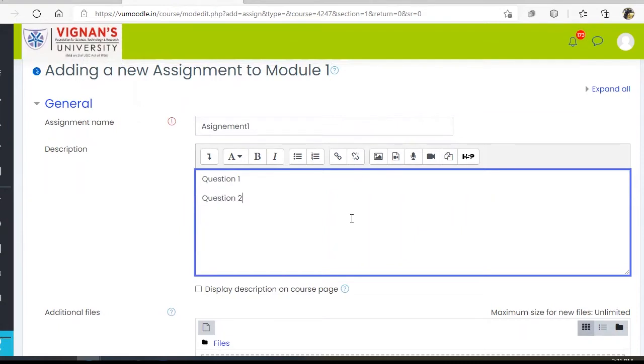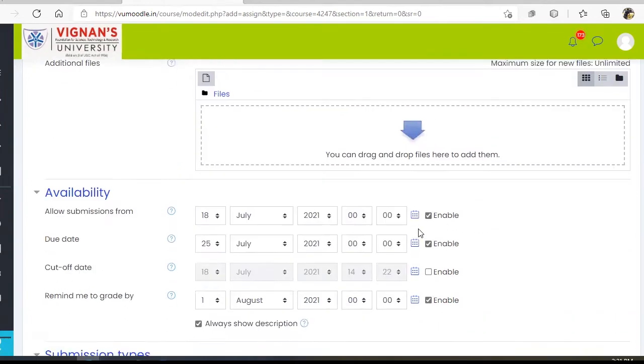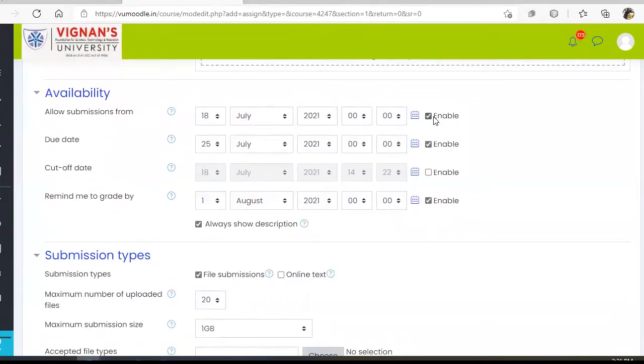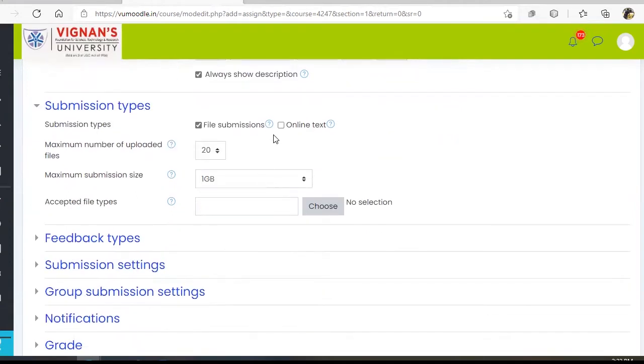You can post a set of questions, or you can even upload the questions as a file. It can be either a Word file or a PDF file. And these are the due dates. These are the dates when submissions are available from, this is the due date, and this is the cutoff date, after which the learning management system has to intimate the teachers to grade the assignments. And you can choose file types, submission types.